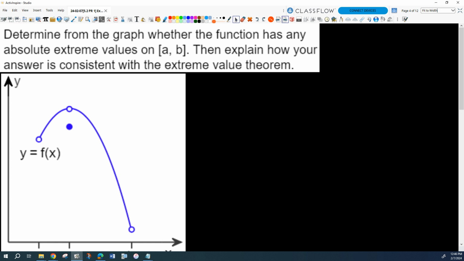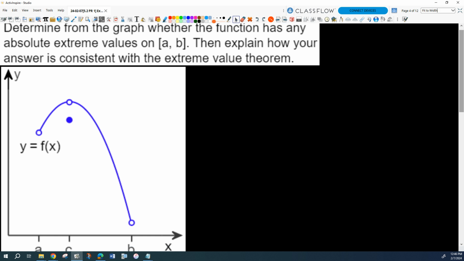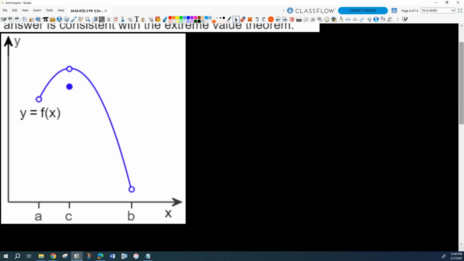Okay, so on this one, are there any absolute extrema? If so, where are they? If there were some? No, there are none. You're right. There are none. Good. Okay.